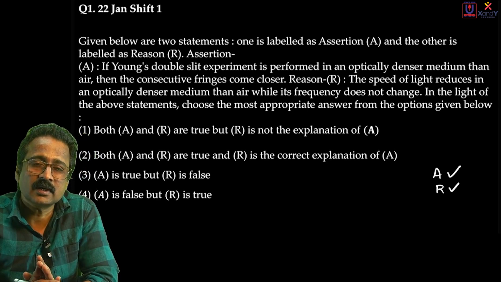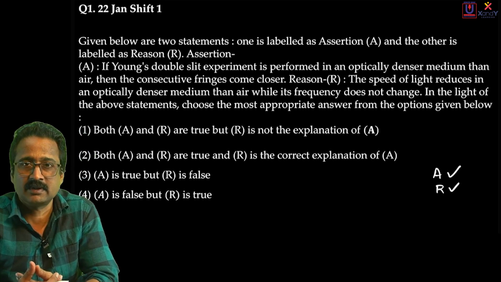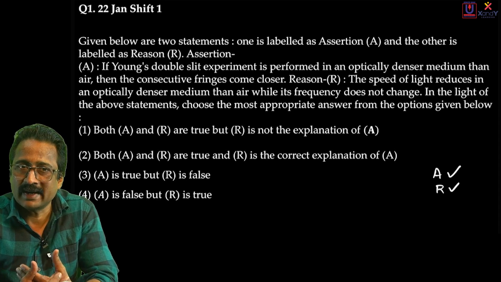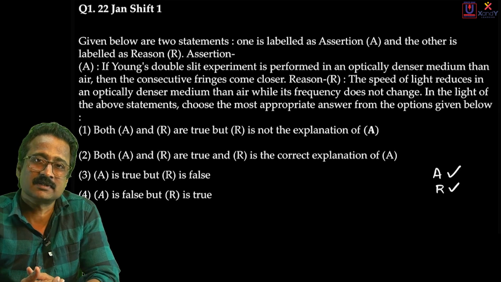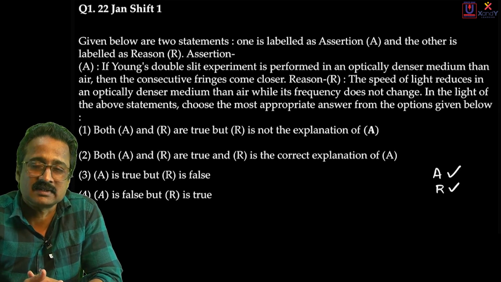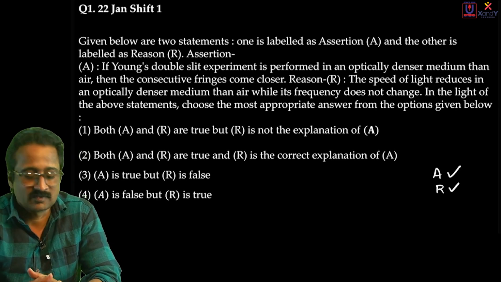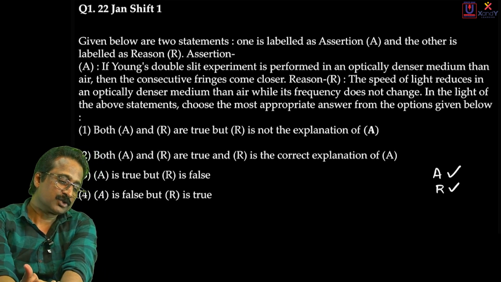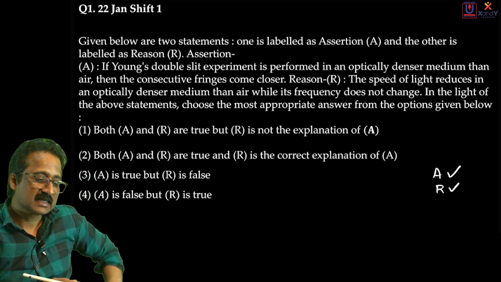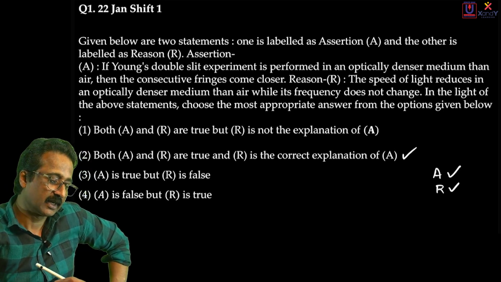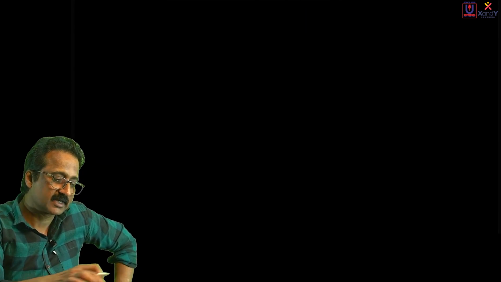Now, can you say that the second statement is a good explanation for the first one? Yes, because when a wave enters a denser medium, its velocity decreases. That is exactly why the wavelength decreases, and that is exactly why the fringe width has decreased. So the second statement is a correct explanation for the first statement. So we must go with option 2 because both A and R are true. Not only that, R is a correct explanation for A also. That's why we must go with option 2. So that was a question based on Young's double slit experiment.